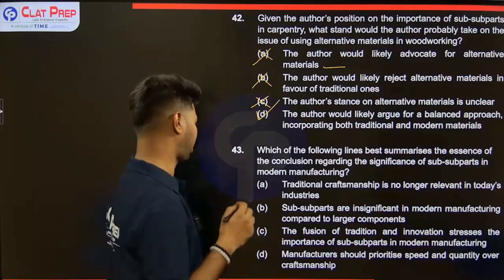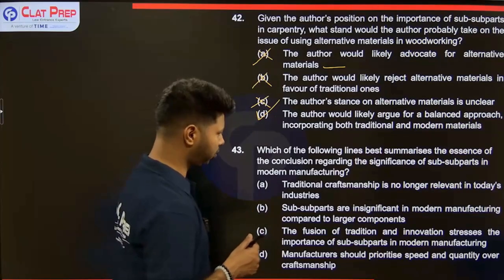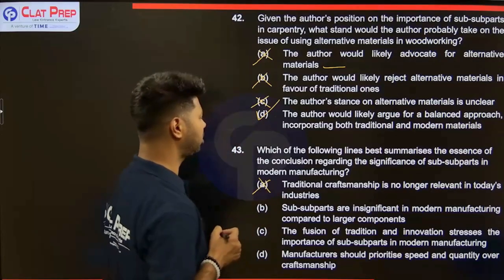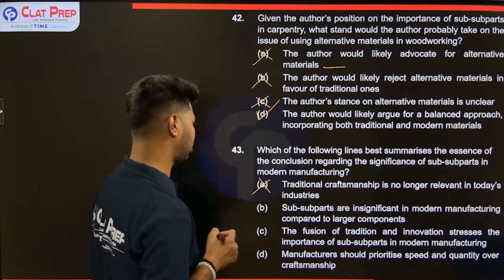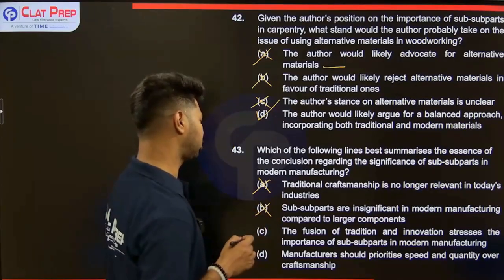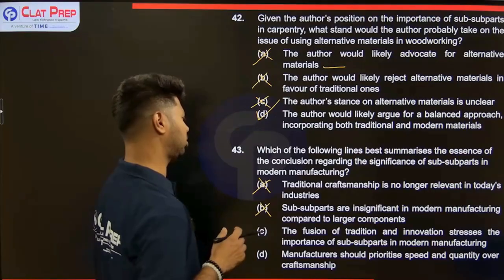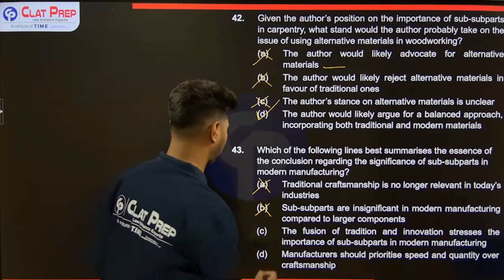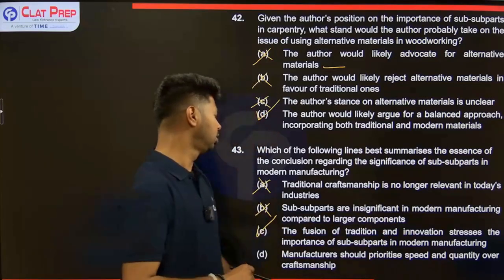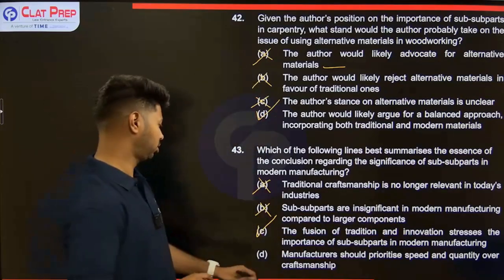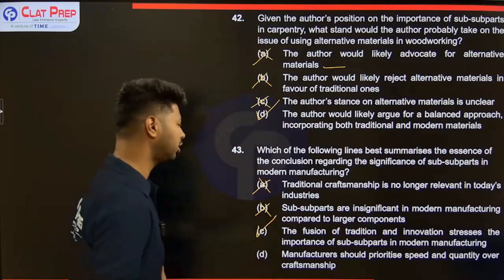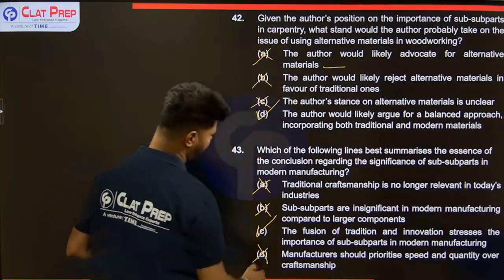Which of the following lines best summarizes the essence of the conclusion regarding the significance of subparts in modern manufacturing? Traditional craftsmanship is no longer relevant in today's industry. Incorrect. Subparts are insignificant in modern manufacturing compared to larger components. Incorrect. The fusion of tradition and innovation stresses the importance of subparts in modern manufacturing. That is correct. D. Manufacturers should prioritize speed and quantity over. This is not really discussed.